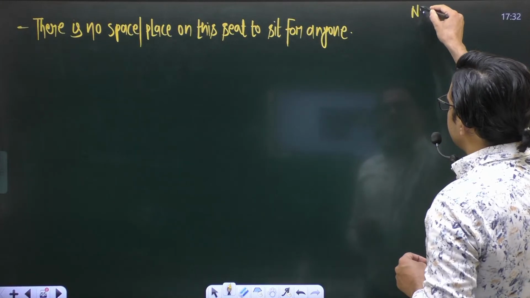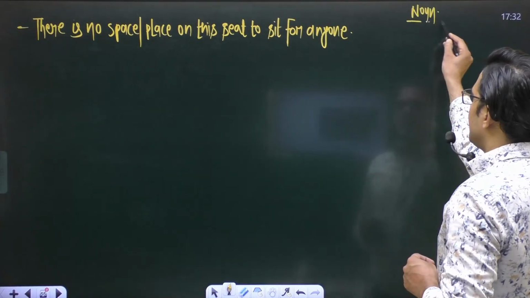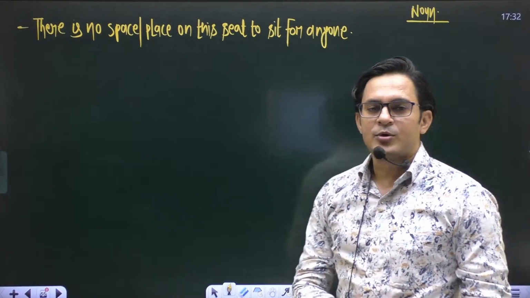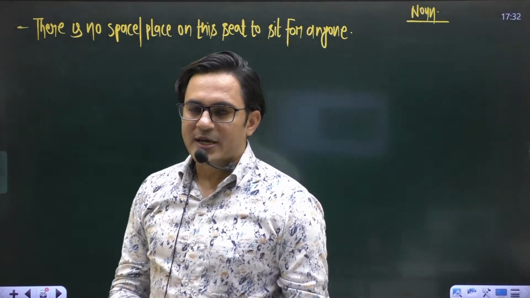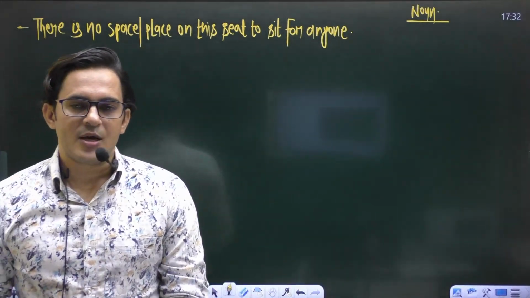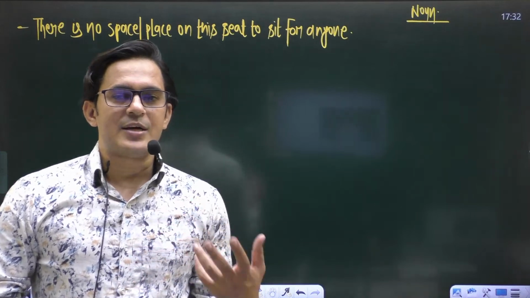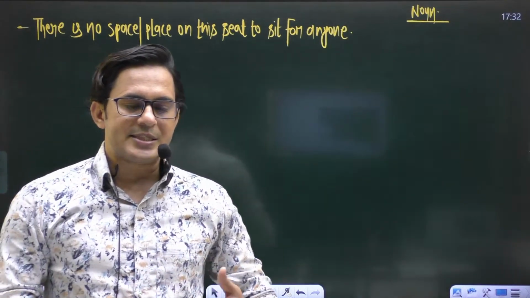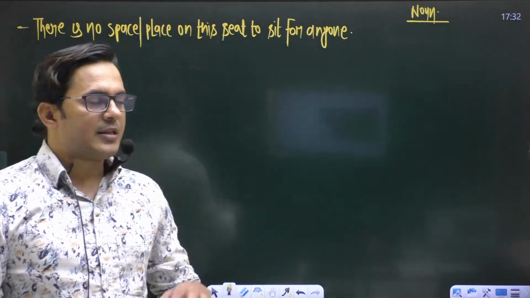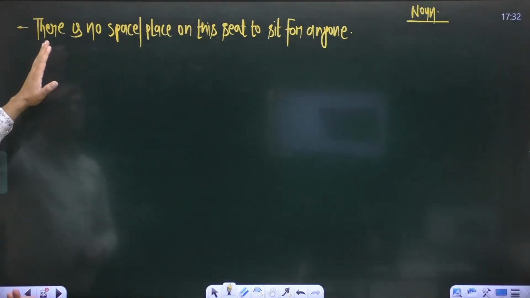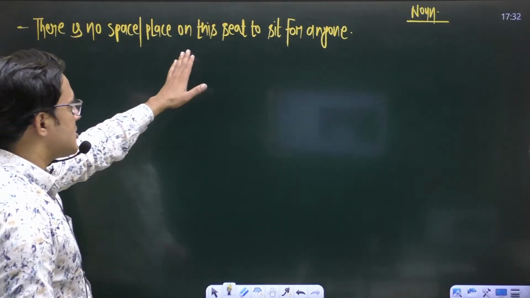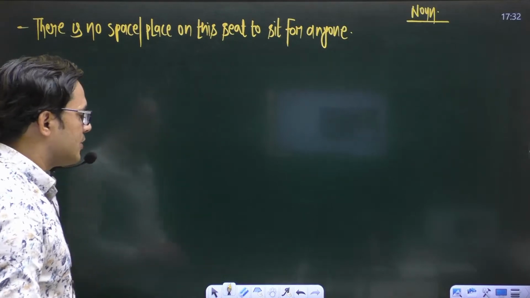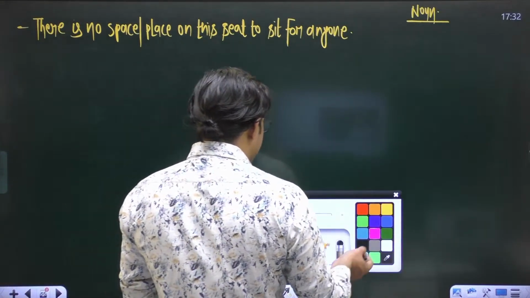These are the sentences based on the chapter noun. We were also discussing noun, no? So after the vocabulary part, after antonyms, now we shall discuss some of the rest sentences regarding noun. And the first sentence you have: there is no space, there is no place on this seat to sit for anyone. Okay, what could be the right answer?